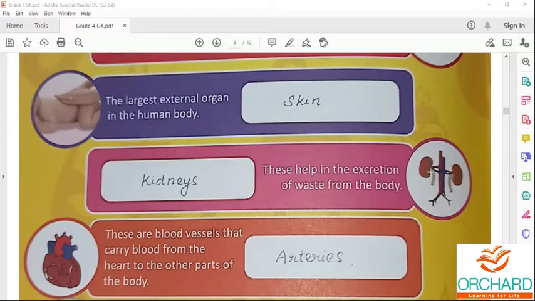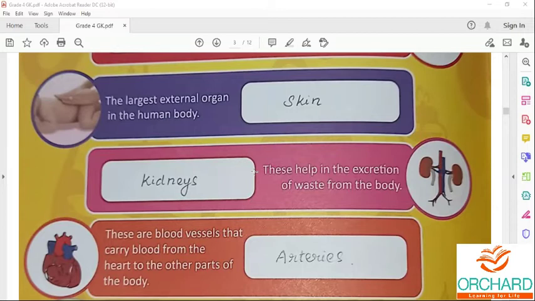The left kidney is slightly lower than the right kidney because the adrenal gland is present here. Kidney helps to remove the waste in the form of urine.